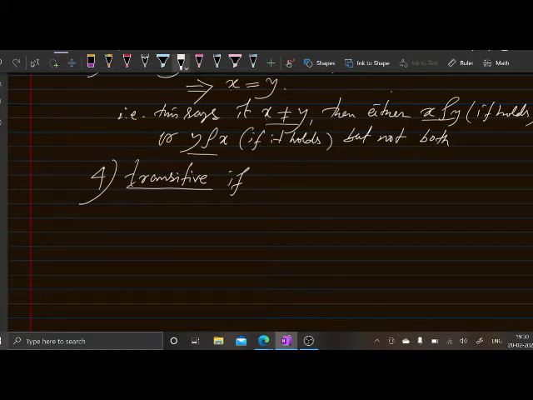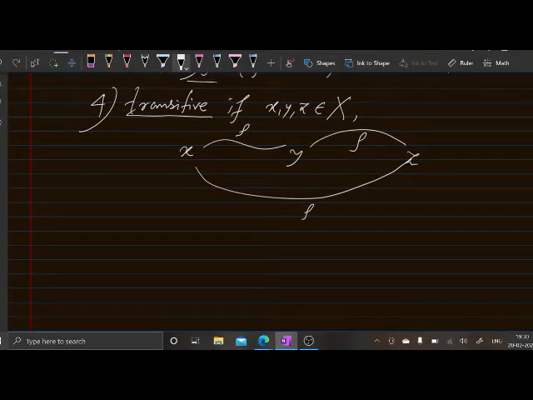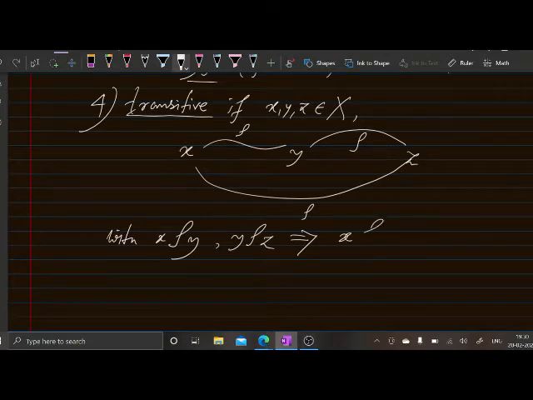So transitive means if you take x, y, z, three elements of the set, and x is related to y and y is related to z, then this implies that x is related to z.